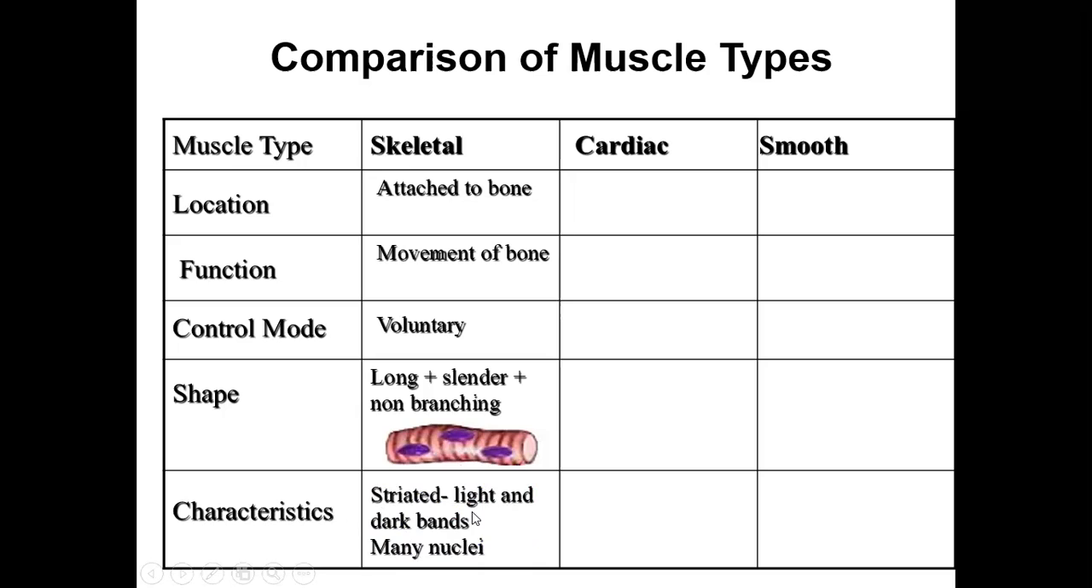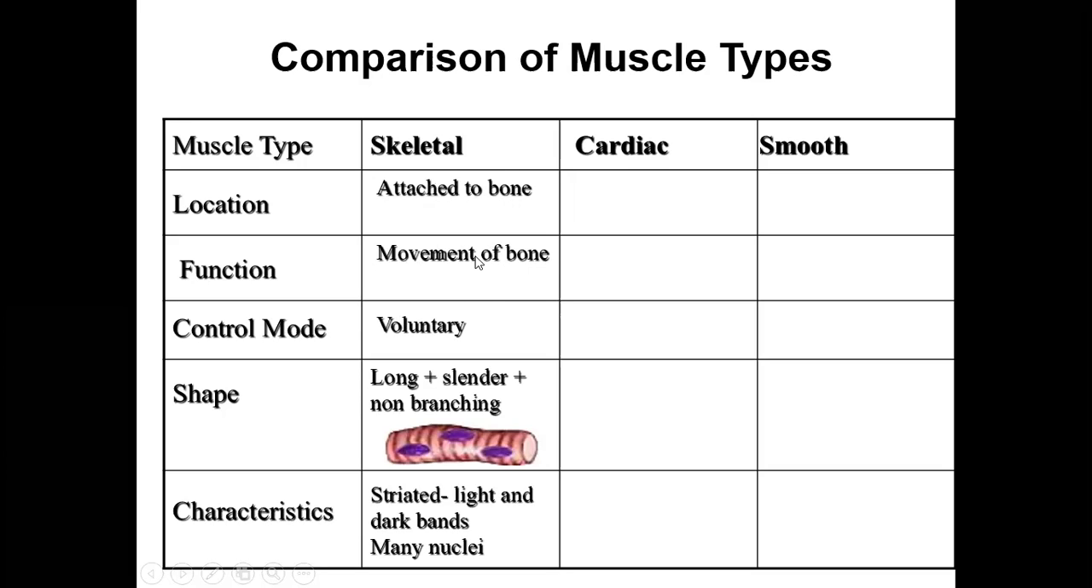The second feature is that it is striated. If you see here, there are dark bands and light bands. This is called striations, light and dark bands. These are the two important characteristic features with which you can identify the skeletal muscle. Okay. So the first one is that it is attached to the bone.